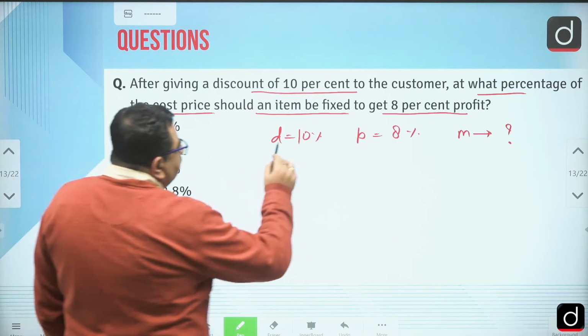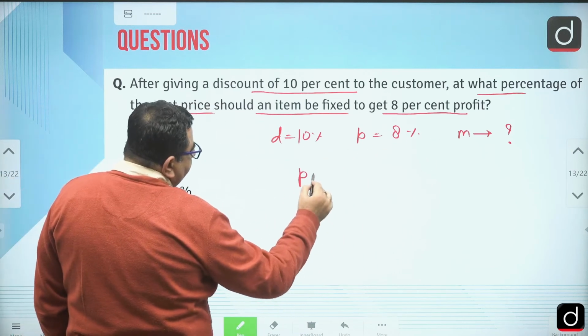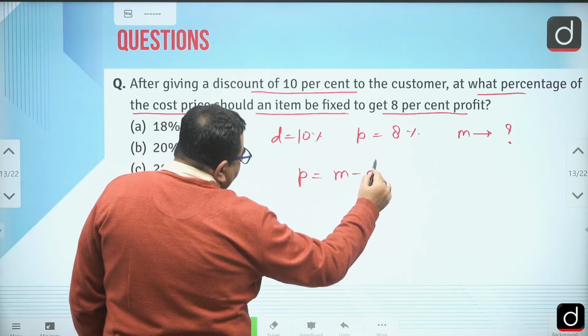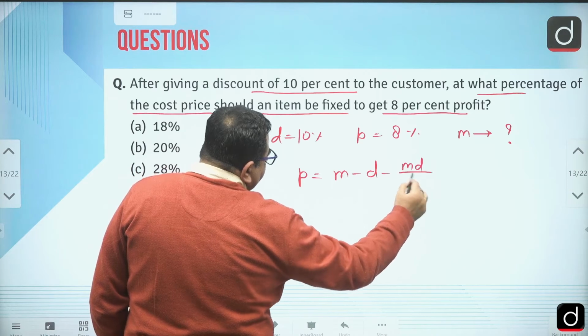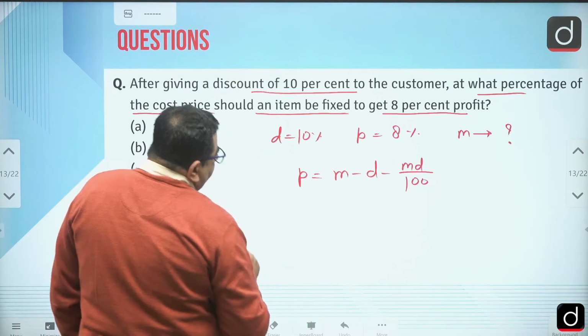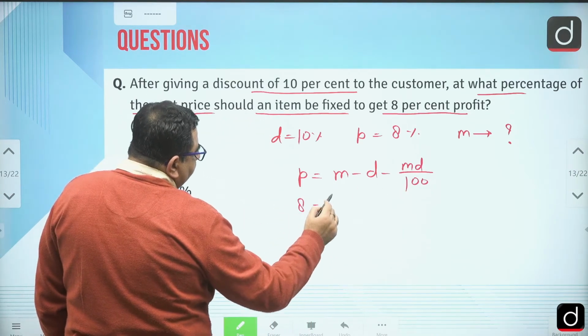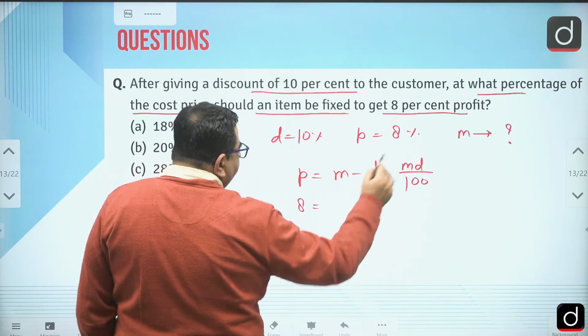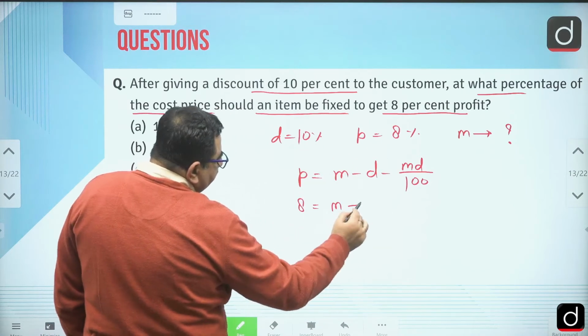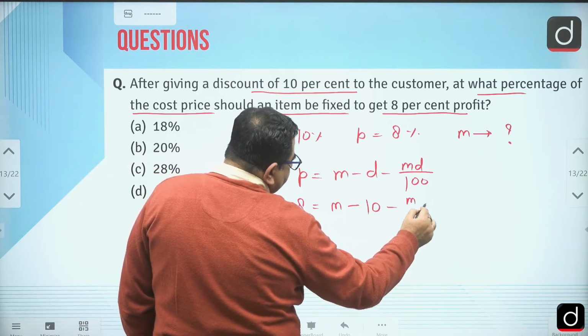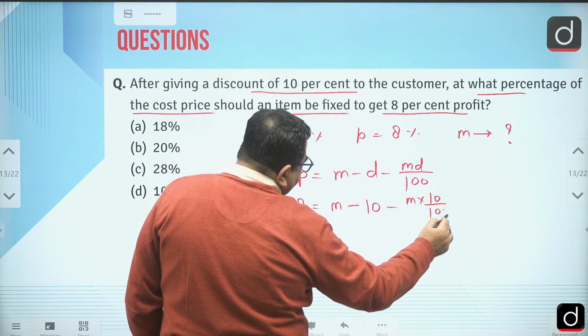So whenever these three things are there, we can apply P is equal to M minus D minus MD by 100. Now P is 8, M we have to find out, and the discount is given as 10, minus M into 10 by 100.